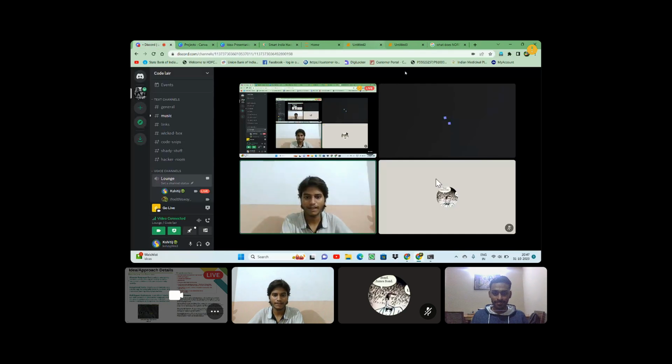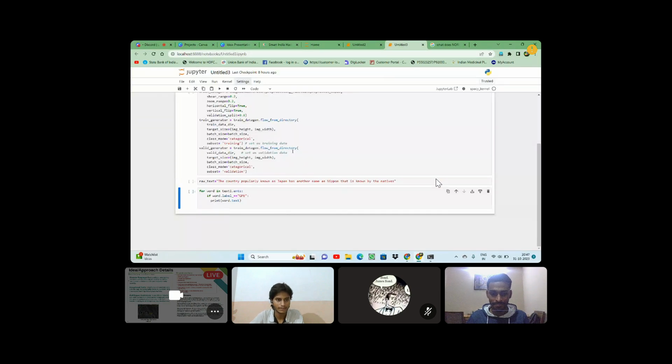So here we have an example of our backend. This is the prototype NER NLP algorithm. Here we are passing a simple sentence: the country popularly known as Japan has another name, Nippon, that is known by the natives.